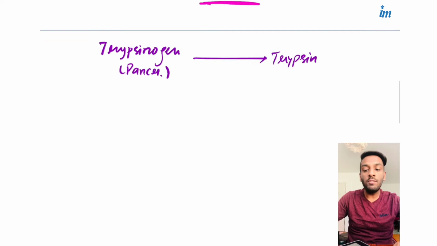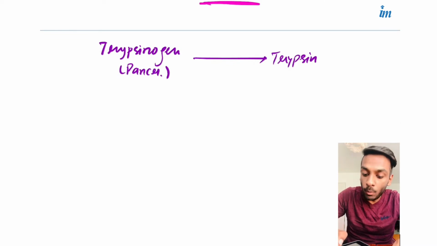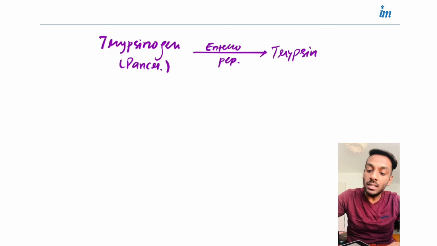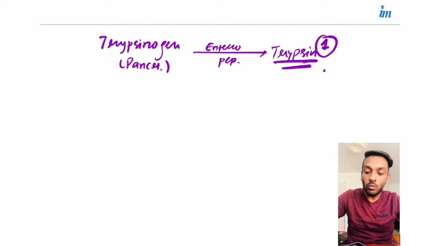Now this trypsinogen will be converted into trypsin by enteropeptidases. These enteropeptidases you can find in the enterocytes in the intestine. Now the first enzyme which we need is this trypsin. Now what will happen?